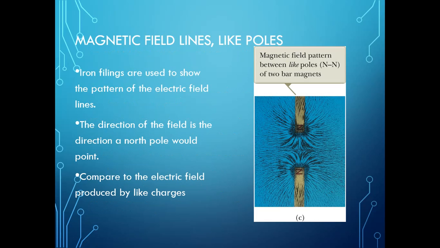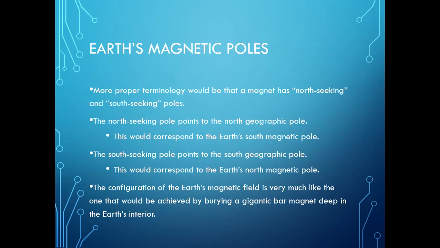More proper terminology would be that a magnet has a north seeking pole and a south seeking pole. The north seeking pole points to the north geographic pole, so this would correspond to the Earth's south magnetic pole. The south seeking pole points to the south geographic pole, so this would correspond to the Earth's north magnetic pole.